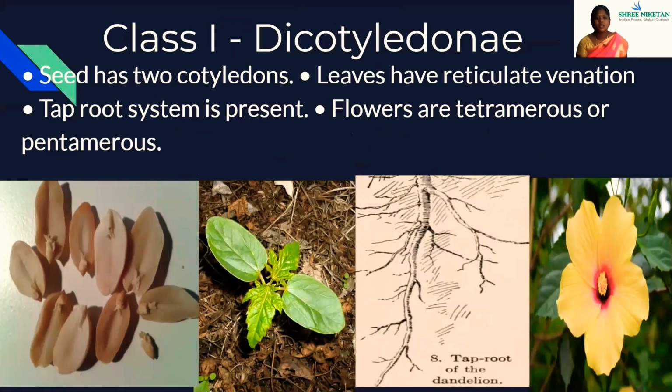Class 1, Dicotyledonae. Dicotyledonae is nothing but plants which have 2 cotyledons. Leaves have reticulate venation. Taproot system is present. Flowers are tetramerous or pentamerous. You can see the pictures in this.